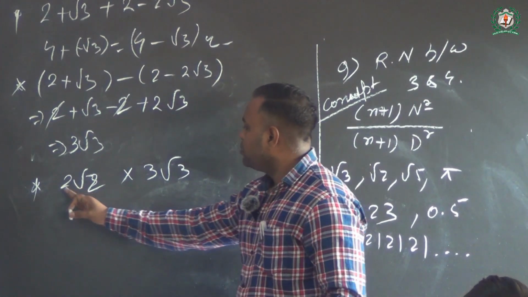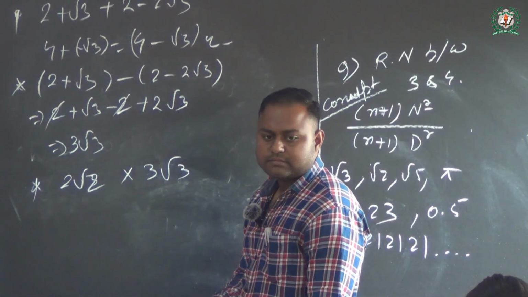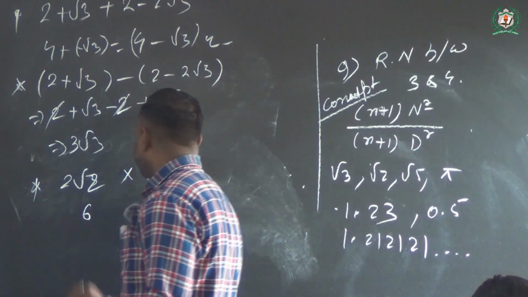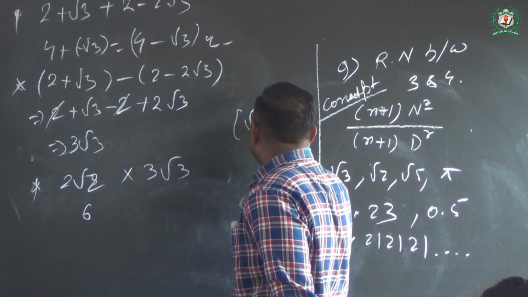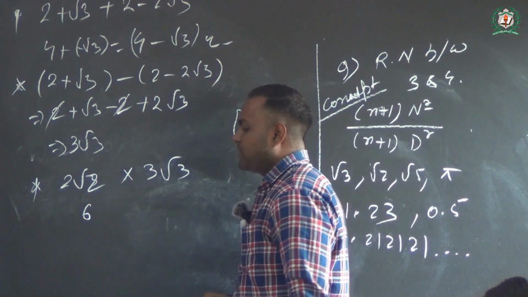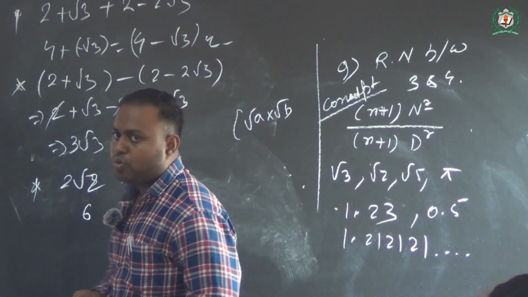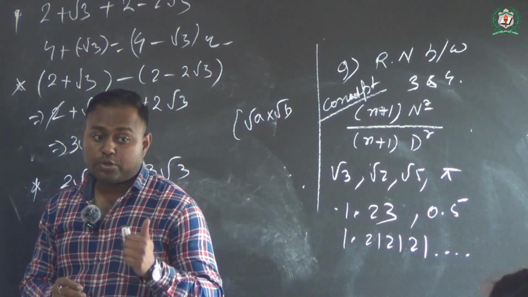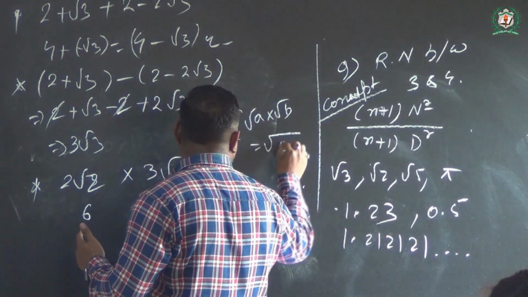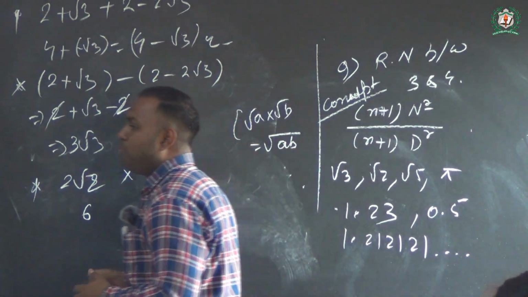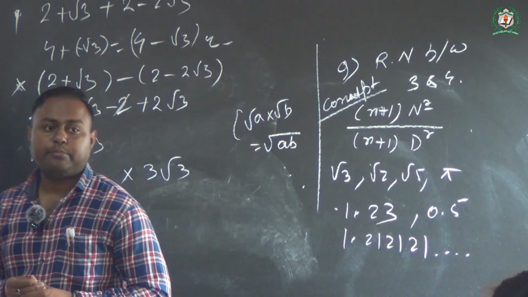Now see, 2 cross 3 is 6 undoubtedly, but when we discuss anything in the form of root a cross root b, that should be written as under root ab, the product form of under root ab.